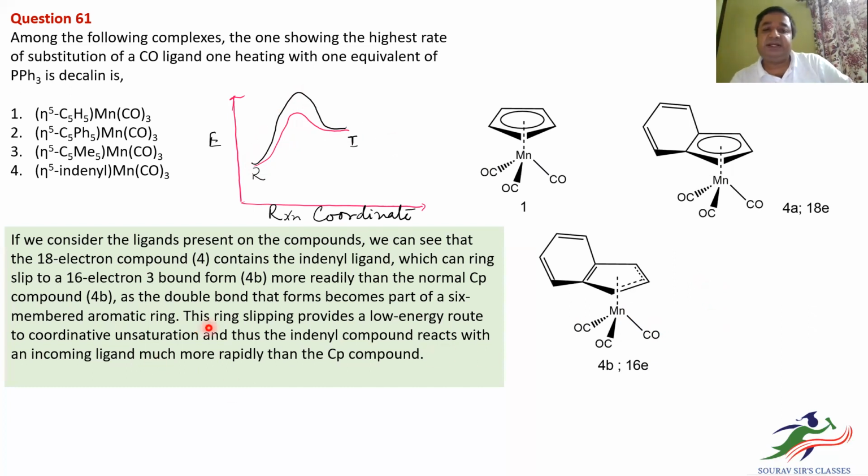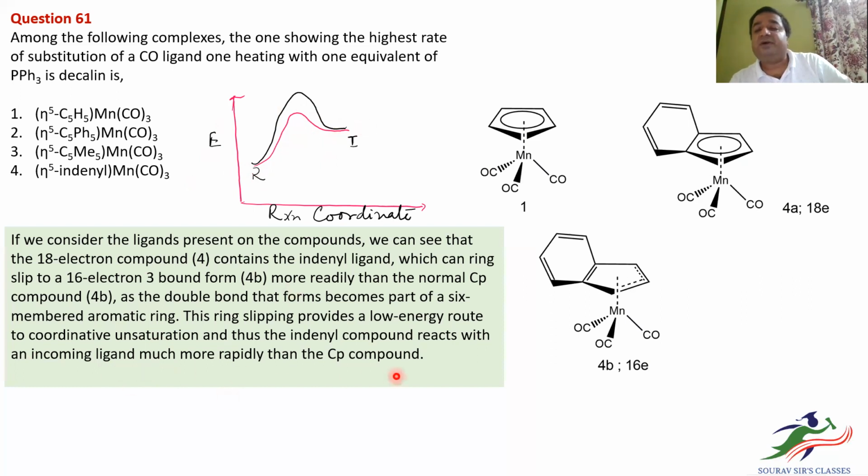So we say the ring slipping provides a low energy route to coordinative unsaturation, and thus the indenyl compound reacts with the incoming ligand much faster, because low activation energy means the rate is faster. That is what the Arrhenius equation tells you.